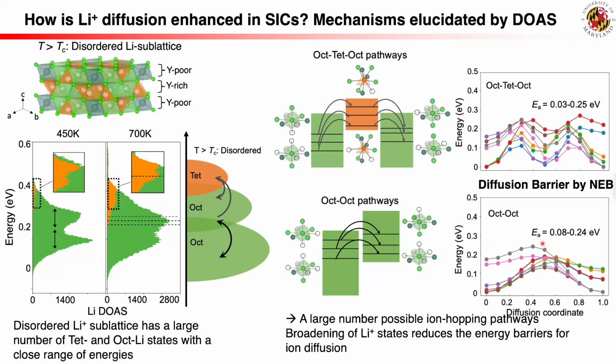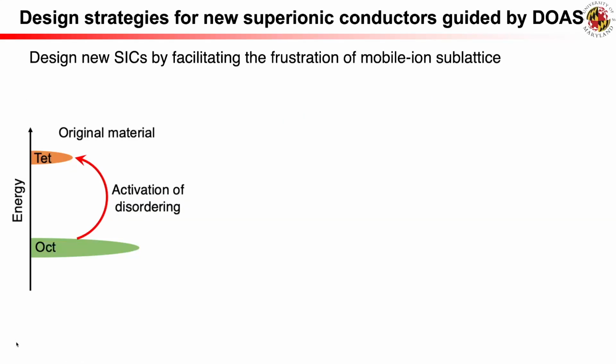With a large number of possible ion hopping pathways and significantly lower energy barriers, many of these transitions become dominant because they are thermally activated with an exponentially higher probability, leading to an overall low activation energy for lithium-ion conduction. In short, the broadening of ion states induced by frustration effectively reduces energy barriers for ion diffusion, as revealed by the DOAS. Here we show how we can design new super-ionic conductors by facilitating frustration guided by DOAS.